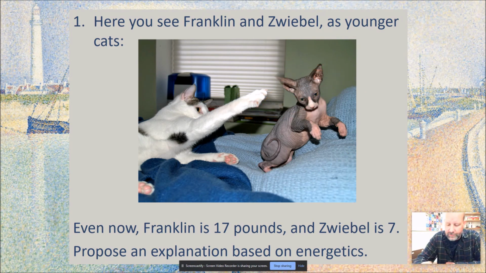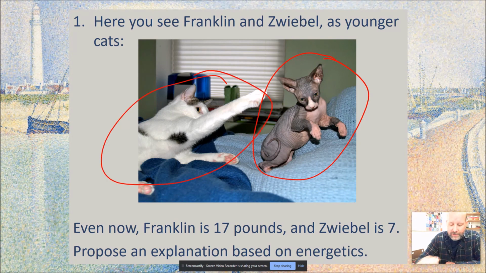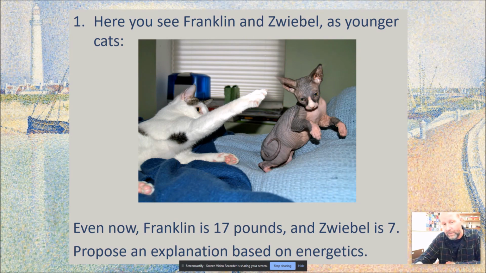If you look closely, there's a lot of blankets on this bed. So this is a place that gets cold. And Zwiebel here has no fur coat. So he has to spend a lot more energy keeping warm because so much heat is radiated through this skin. Whereas Franklin here has got so much fur, he helps trap that heat with the insulation and therefore doesn't have to spend as much energy maintaining its body temperature. So he's able to bulk up eating the same amount. Zwiebel just spends a lot more of that energy staying warm.